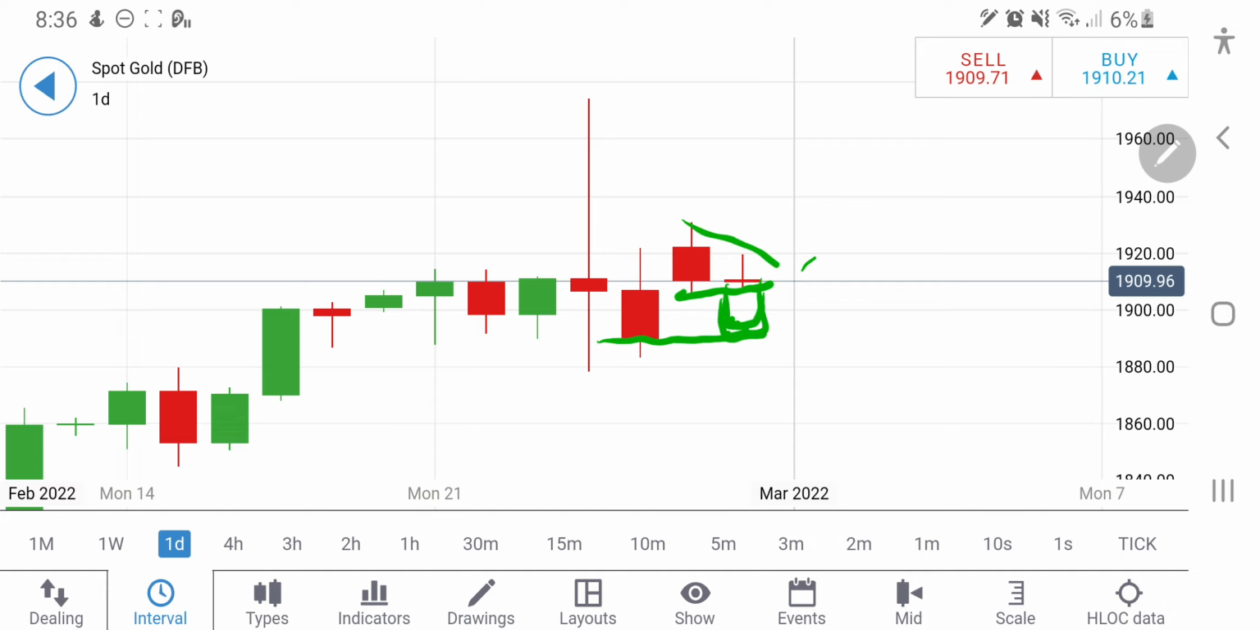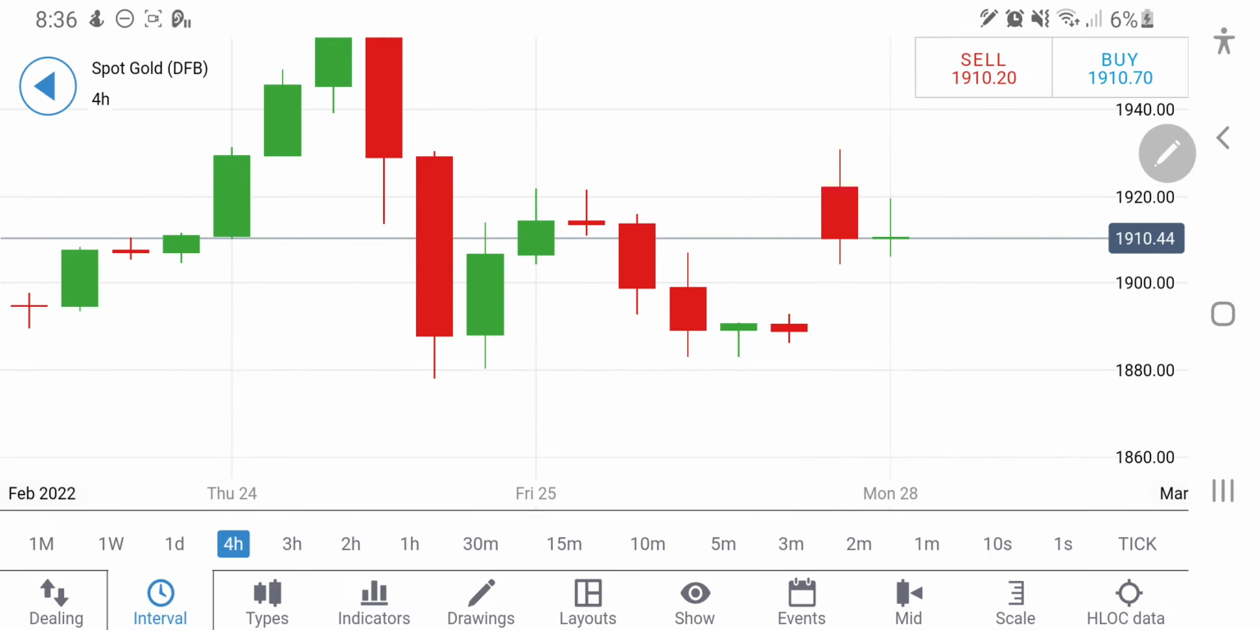Only long entry, as I shared previously also, is beyond 1921 levels, where you can expect it to rise strongly towards 1935, and beyond that it will definitely fly. So if you see it trading beyond 1921, go long there. That is the expectation. And below 1904.5 levels, yes, you can take a short entry with 1900 as the target and 1895 as the target.